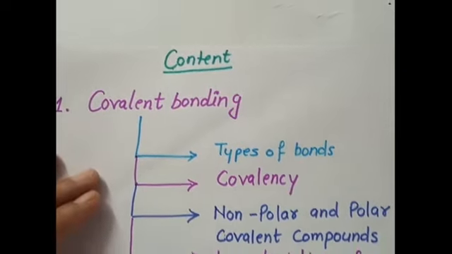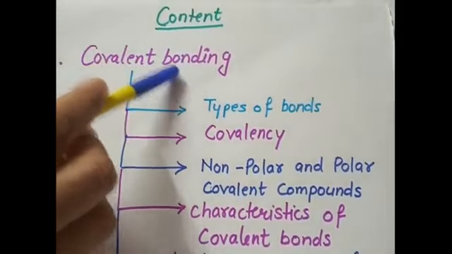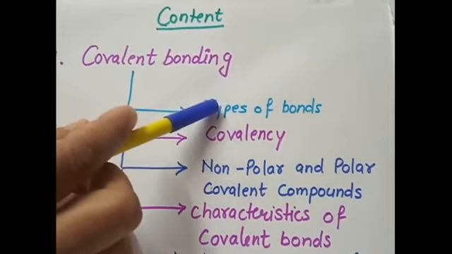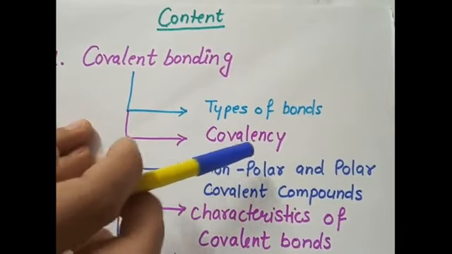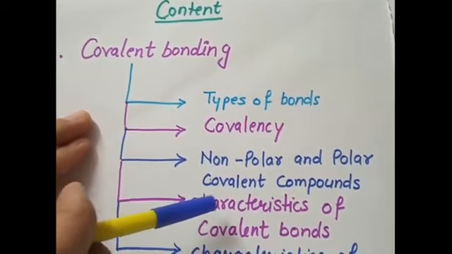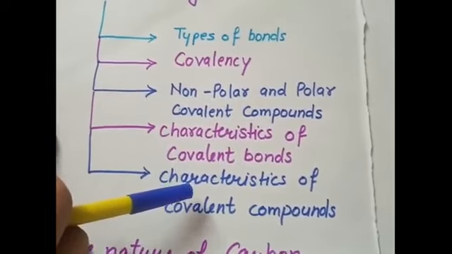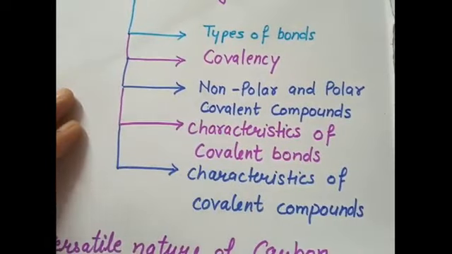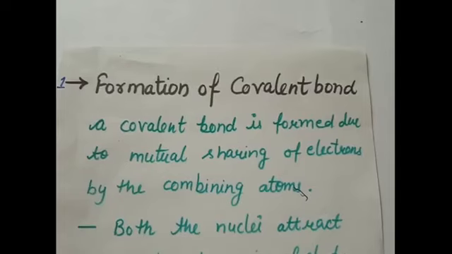So first topic is our covalent bonding, under which we will see the types of bonds, covalency, non-polar and polar covalent compounds, characteristics of covalent bonds and characteristics of covalent compounds.